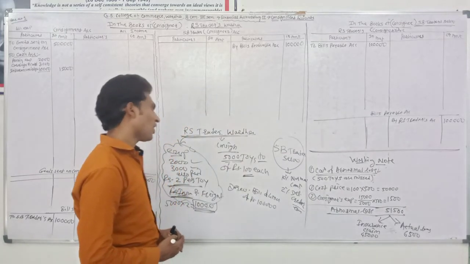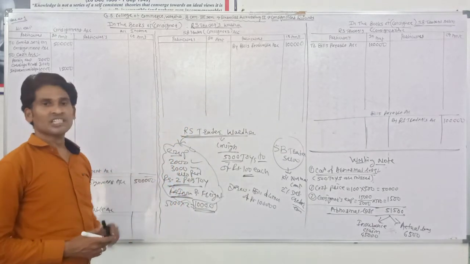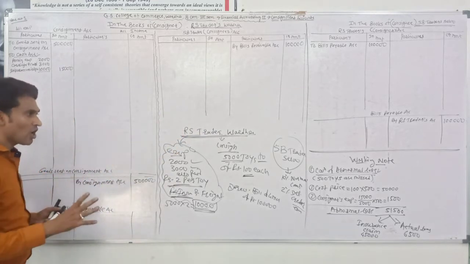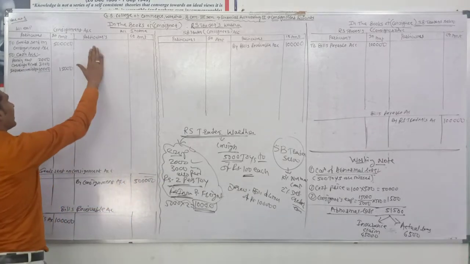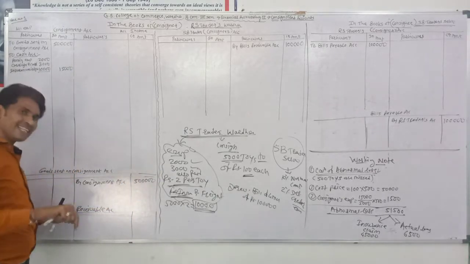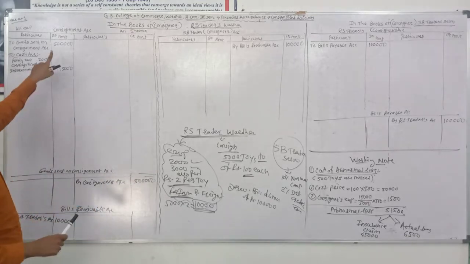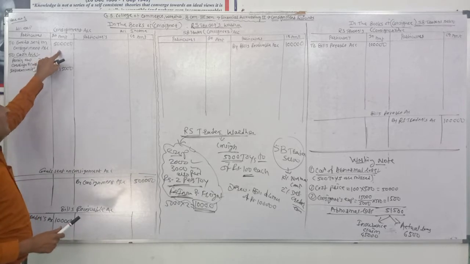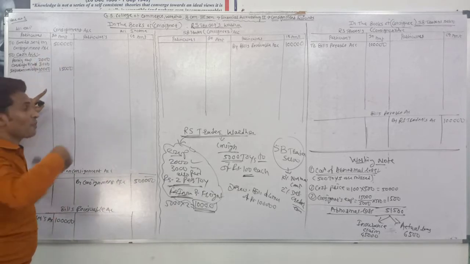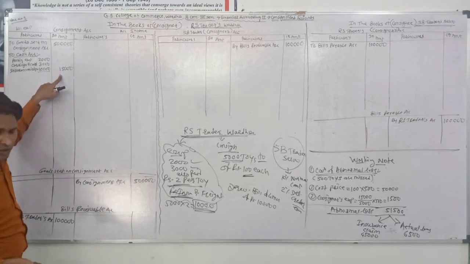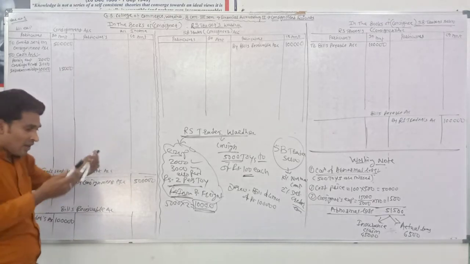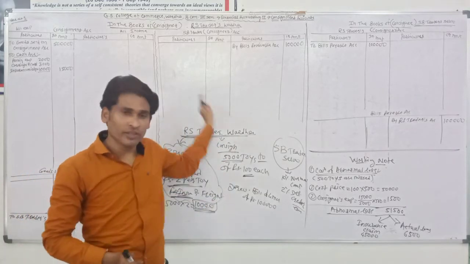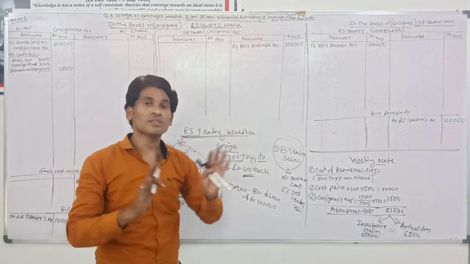Okay, so give the accounting treatment of this transaction. The accounting treatment is that the abnormal loss is recorded at the credit side of the consignment account. The reason is that all the expenses when you send the goods are written at the debit side of the consignment account. When you spend the expenses, you write them at the debit side. So when the goods come out of consignment, the goods are lost, so they go out from the consignment.